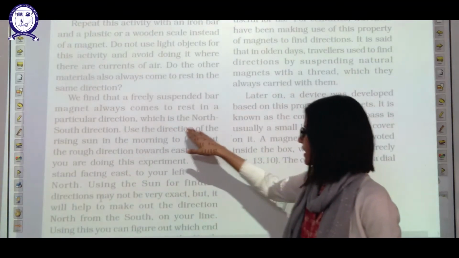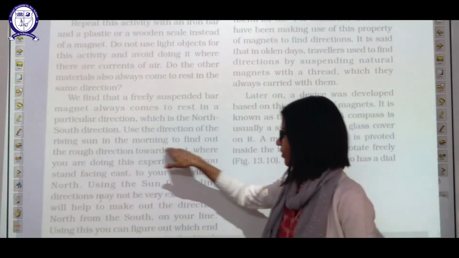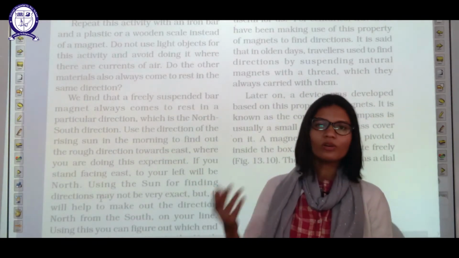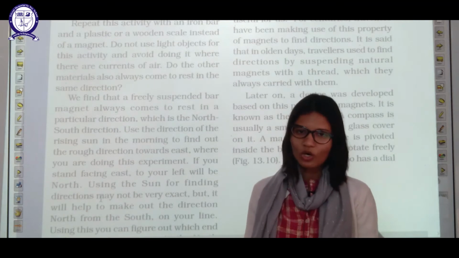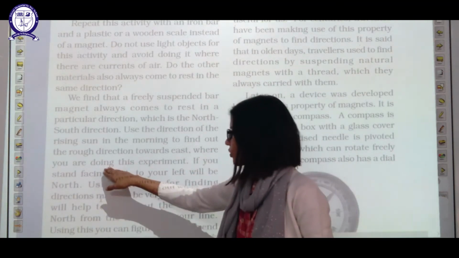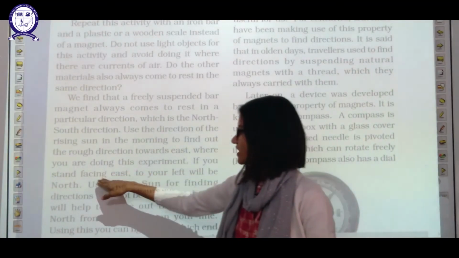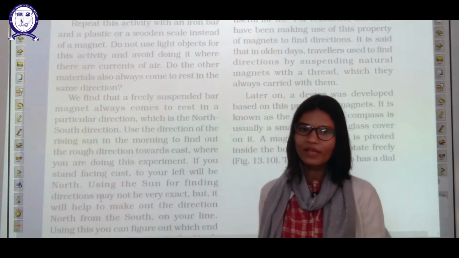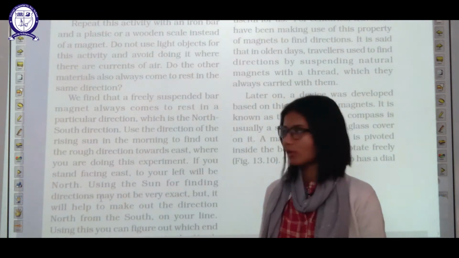Now use the direction of the rising sun in the morning to find out the rough direction toward the east. When you know the east direction, you can always tell which direction is north where you are doing this experiment. If you are facing east, then to your left will be north.